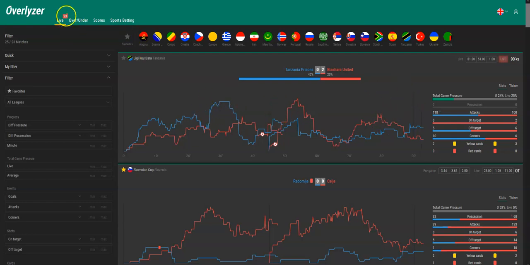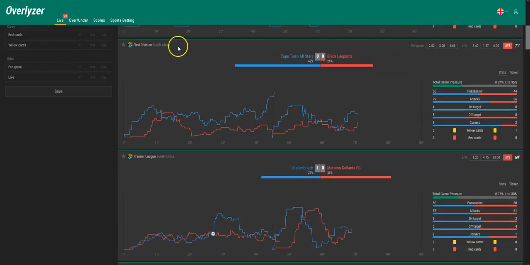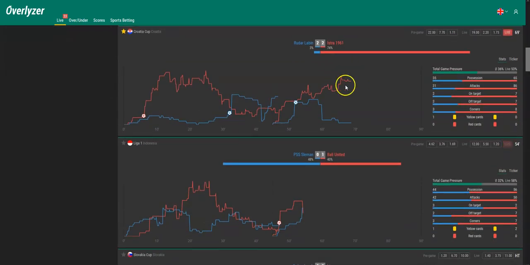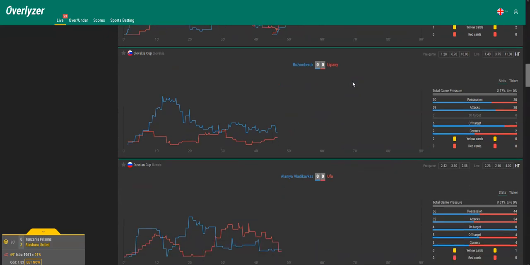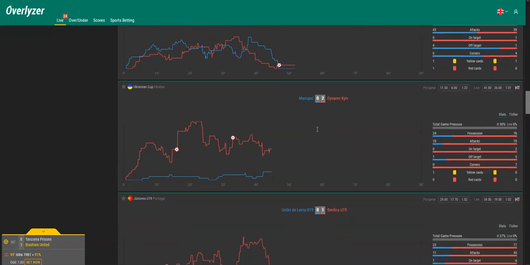Overall, now it's 23 live games at the moment on this Wednesday afternoon. Cape Town All-Stars, South Africa, they're better. Yeah, possible home win, but quite risky. We got that Istra game we already followed. Ružomberok, we also had that. The live winning odds for them are 1.40 now. That would also be a quite good pick, as they are better than Lipani, obviously.